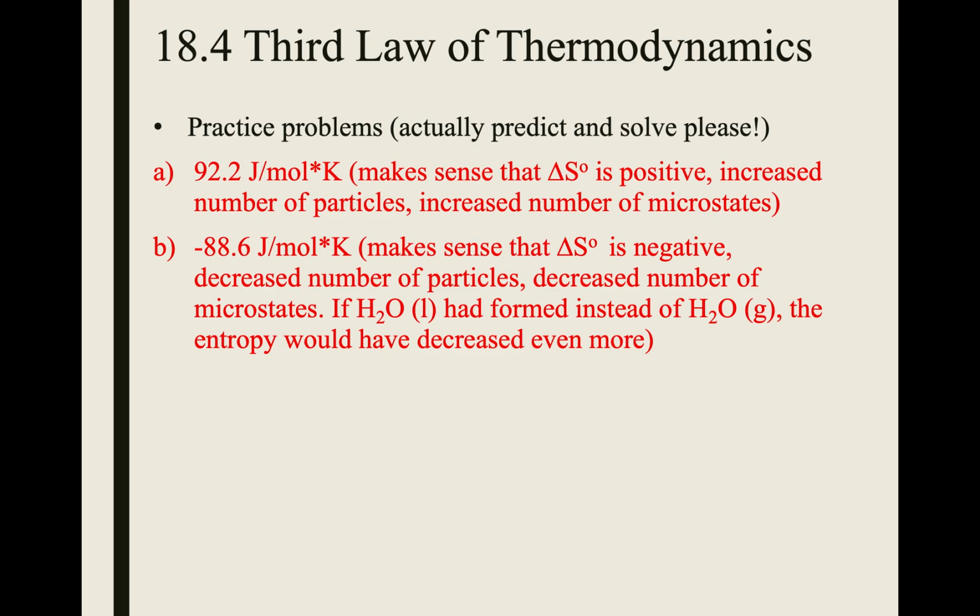Here are the answers. For A, it's 92.2 joules per mole Kelvin. It makes sense that that is a positive number because we increase the number of particles for that reaction. That means we have an increased number of microstates, increased amount of randomness. Part B was negative, 88.6 joules per mole Kelvin.